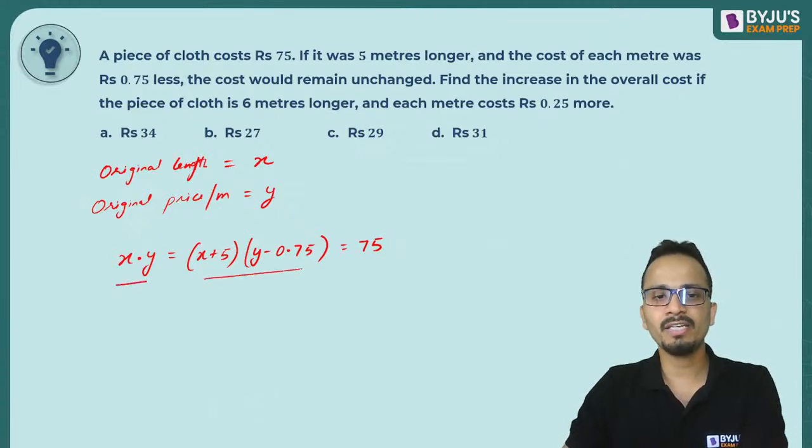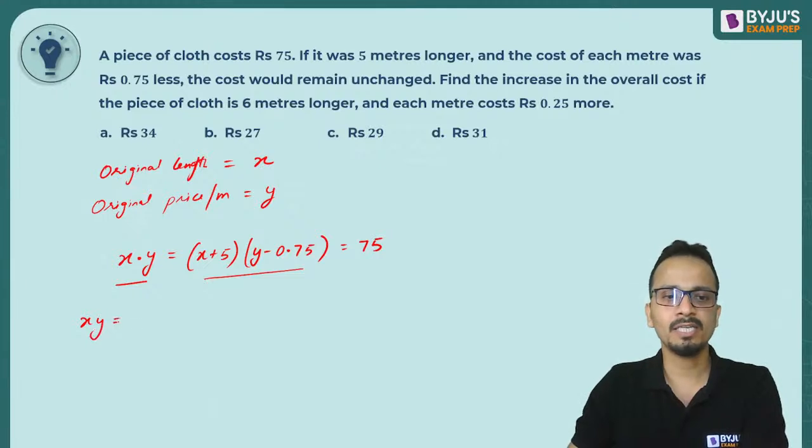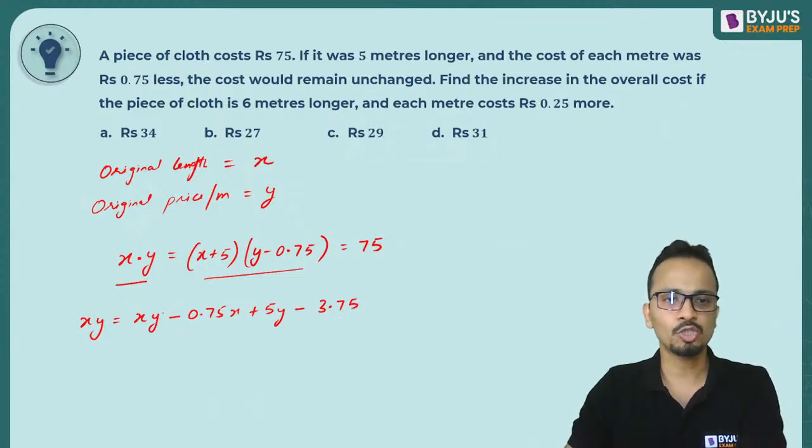I'll simplify the left hand side of these. Okay, let's forget 75. So X into Y on the left hand side is equal to, let's open this bracket. So this is XY minus 0.75X plus 5Y minus 3.75. So XY minus 0.75X plus 5Y minus 3.75.